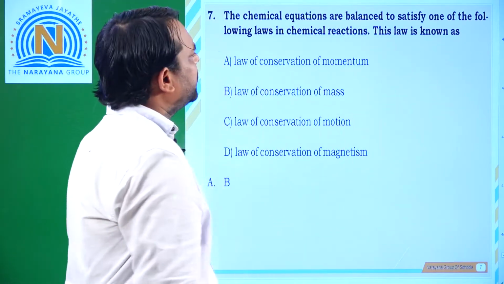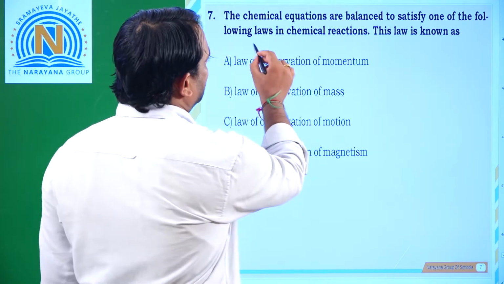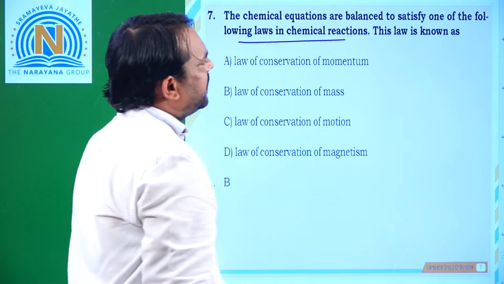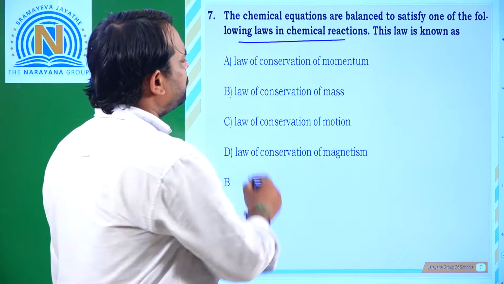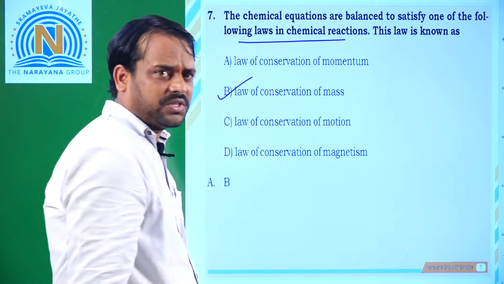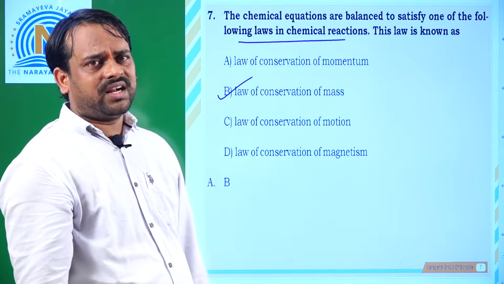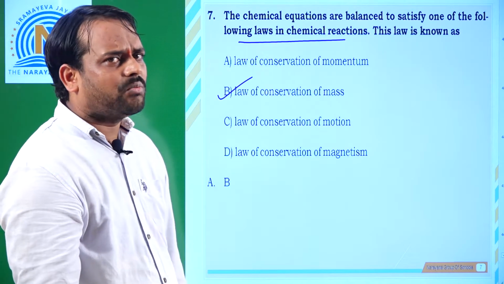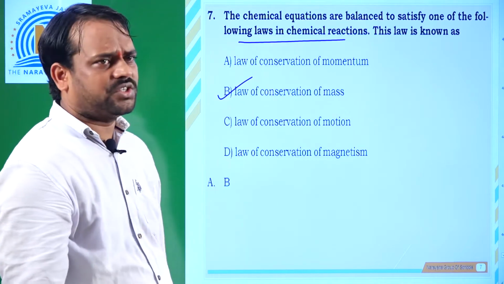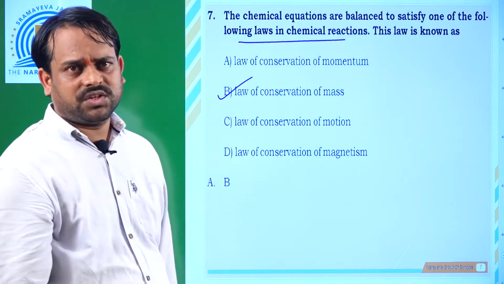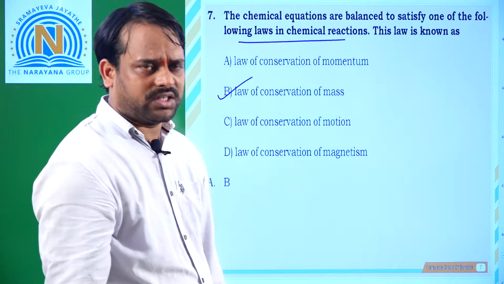Next, chemical equations are balanced to satisfy one of the following laws of chemical reaction. This law is known as the law of conservation of mass. What exactly is the law of conservation of mass? The mass of the reactants before the reaction is equal to the mass of the products after the reaction. Generally, we follow the law of conservation of mass while balancing chemical reactions.